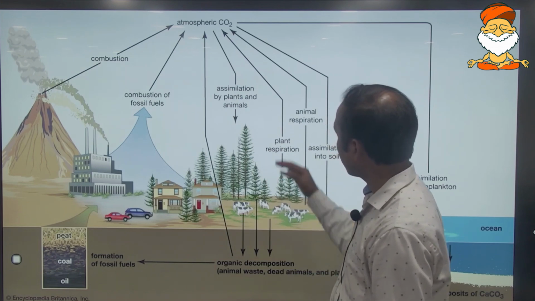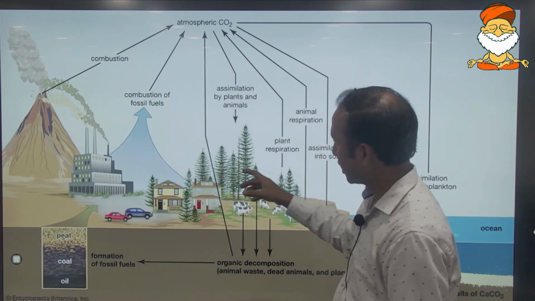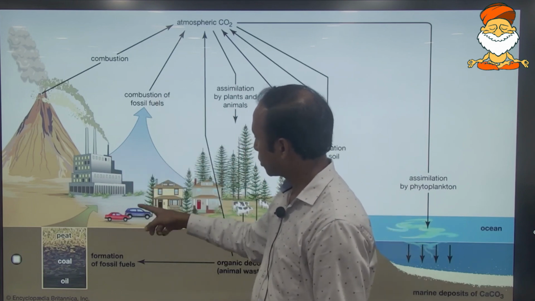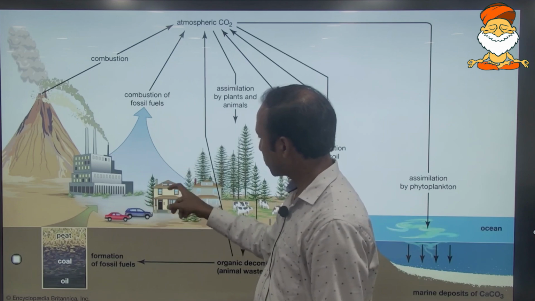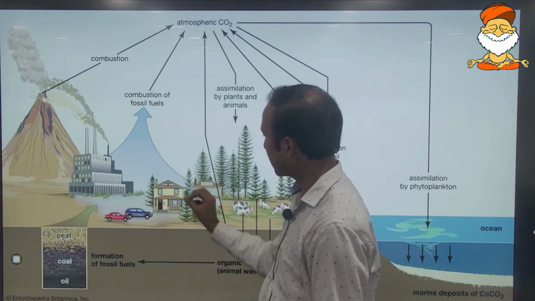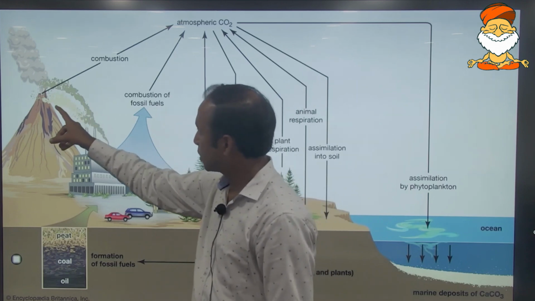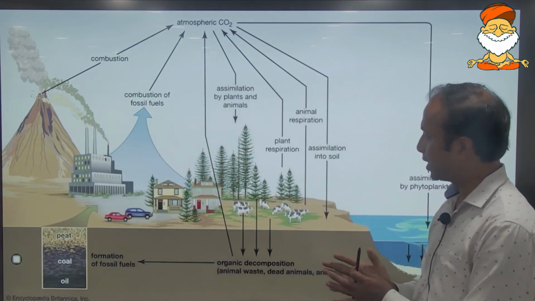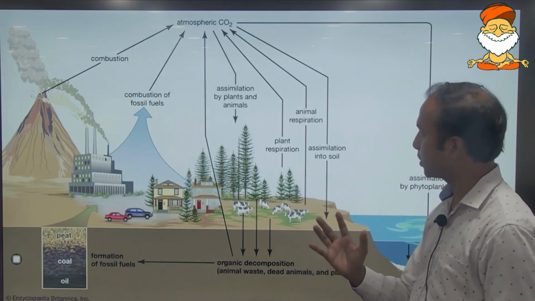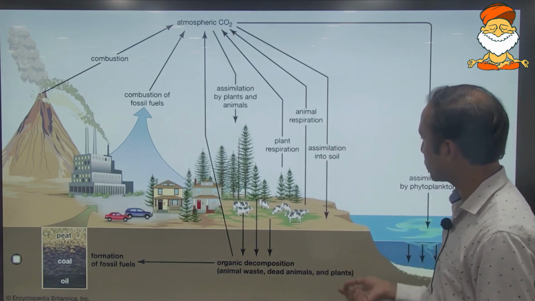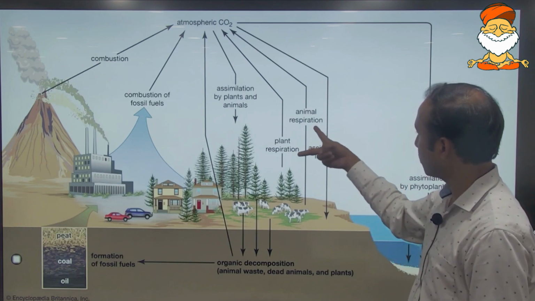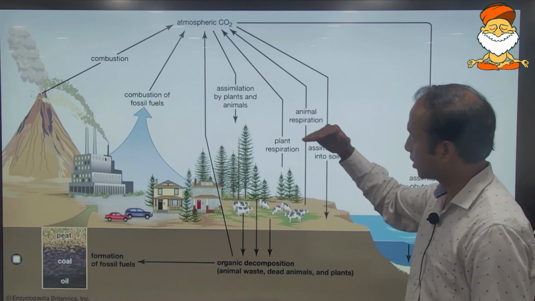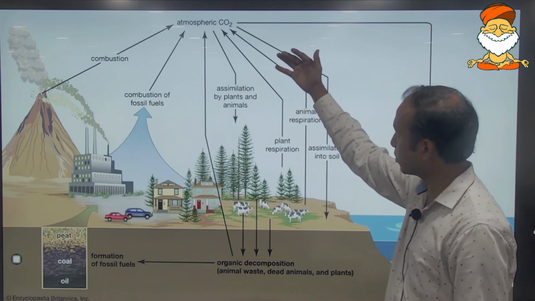And all the other mechanisms, like the release of carbon dioxide through industries, automobiles, or domestic applications, or through natural processes like volcanic eruptions, or through the divergence of plates where a crack happens and the gas is released into the atmosphere, or through the respiration of plants or animals, almost all of these processes add carbon dioxide to the atmosphere.